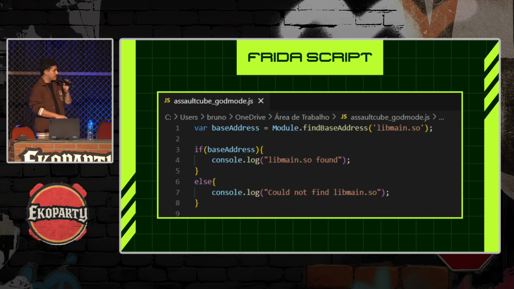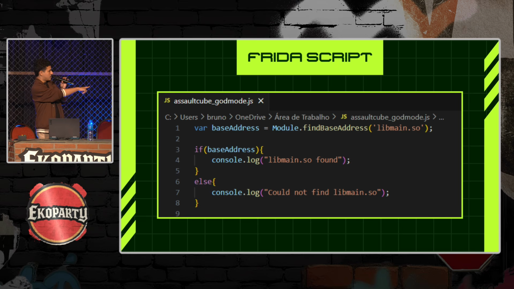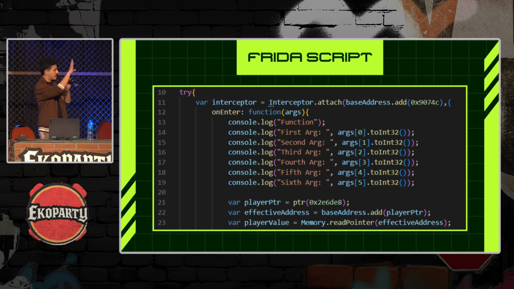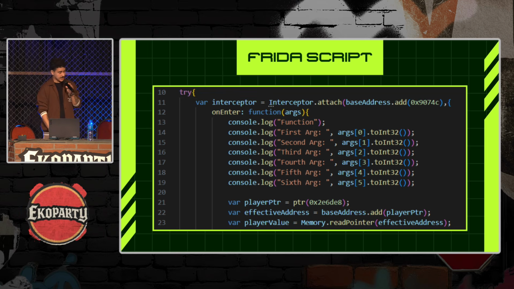So here we're going to find the base address of our libmain.so, which is loaded in the process, attached to the process of our app. And I'm logging here when I found the libmain.so. And then here I'm just logging every time that the do damage function is called, I'm printing the arguments that we saw earlier. So the player entity, the gun, the integer for damage, and everything else. And down here, we are finding the effective address of our character. So that is the static address. We're going to find the actual address of our character in the game in the memory.